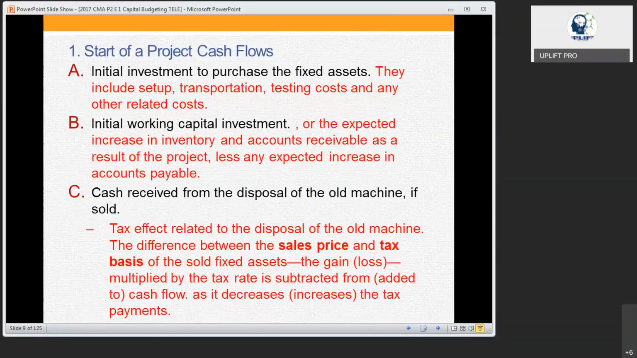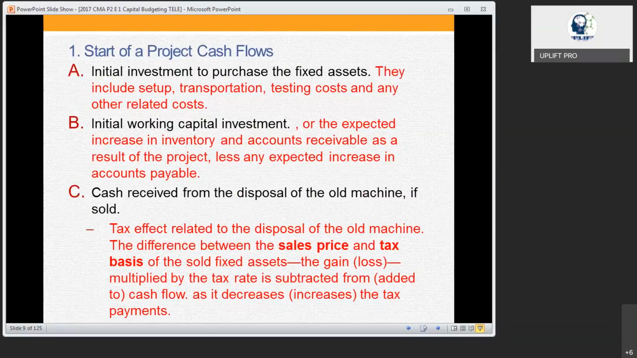During the project, you may have to put in some other money. Even though you have invested in the machinery, there could be some money you have to deploy for operation purposes. For example, you may have to buy raw material, you may have to pay the salaries of the employees. These are two main expenditures. For this purpose, you may have to invest some money. That is called the initial working capital investment.